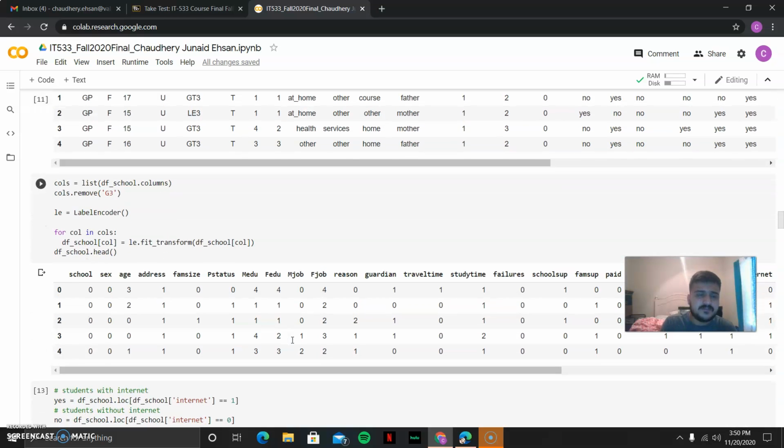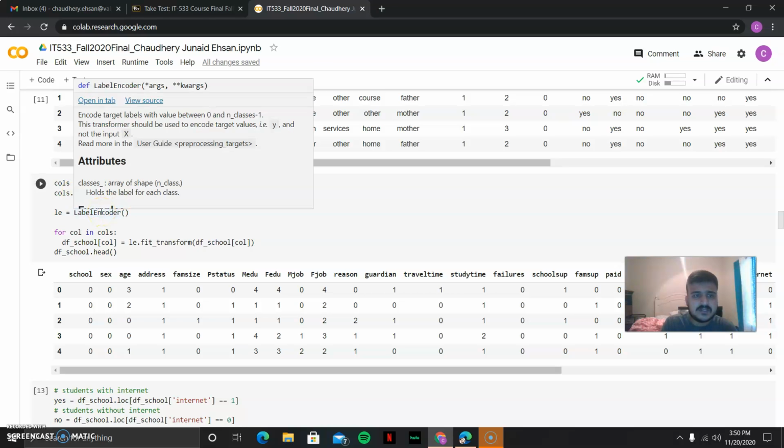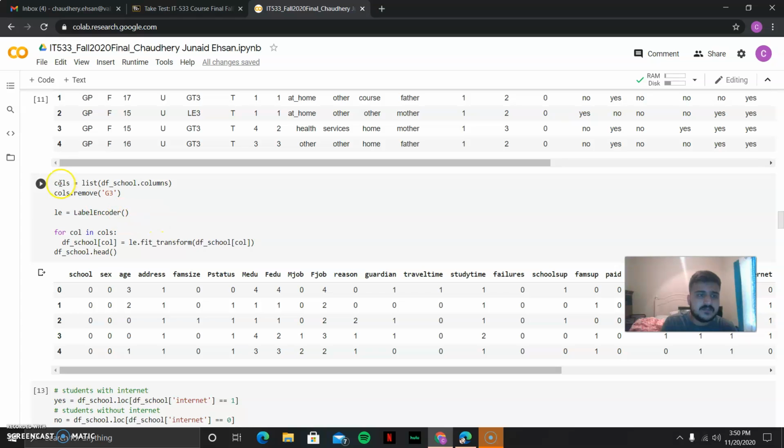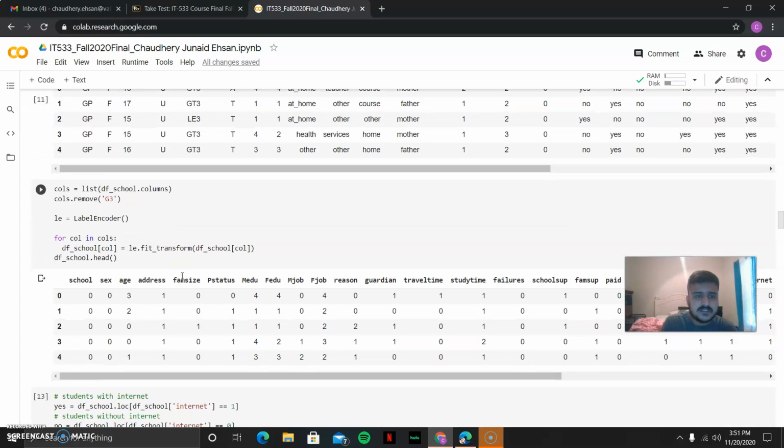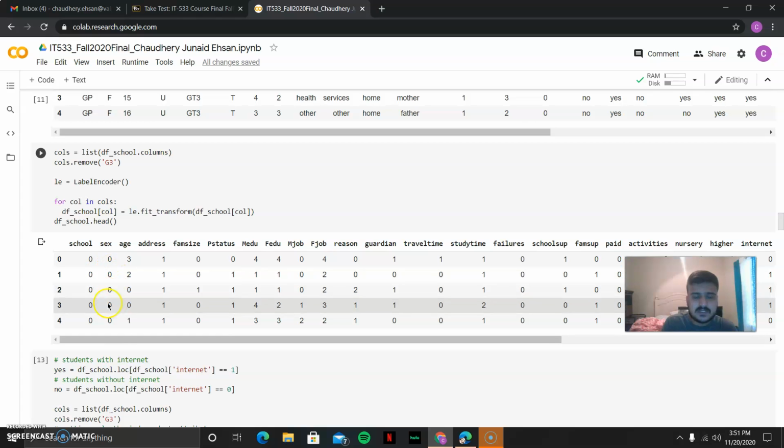After that, I have done the encoding with labels here. We can see the columns listed, dfschools.columns. So columns G3 for columns to transform. Here we can see school, age and sex. It was in another form, but I encoded them.